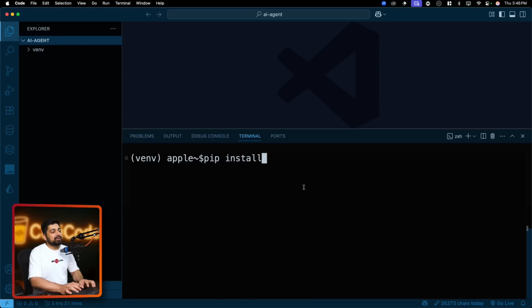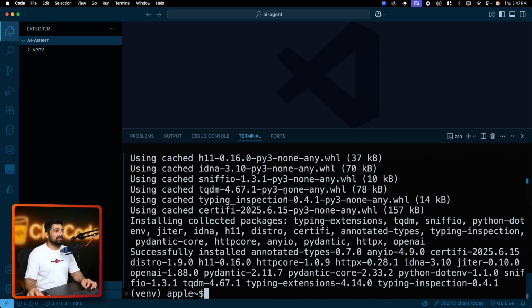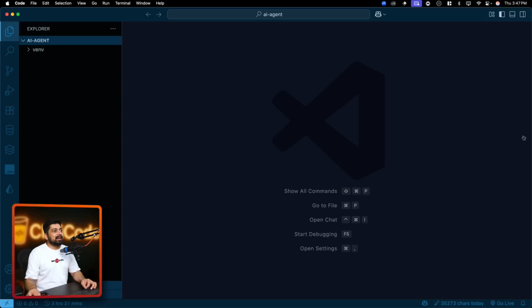Now let's go ahead and install a couple of utilities. The first one being OpenAI, which will give us the reasoning engine or the brain. And we also want to hide our environment variable. So I'll just go ahead and say python-dotenv. This is just used so that I can load my environment variables from a file known as .env. That is it. That's all it takes. And there we go. We are all set and all ready.